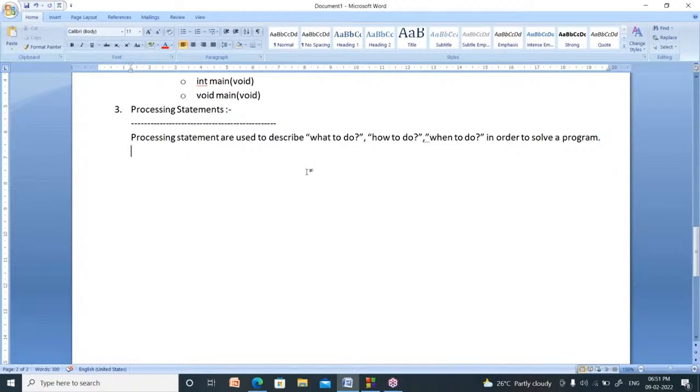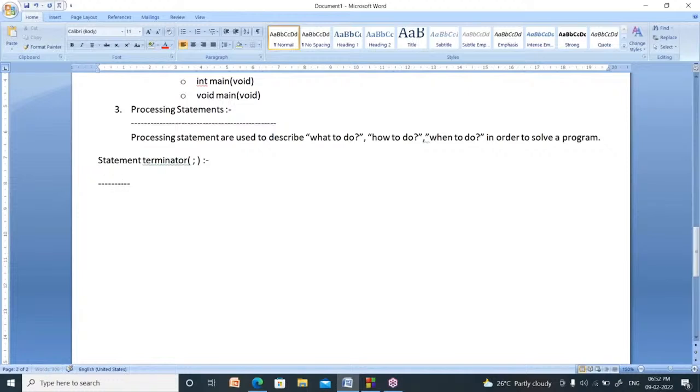Like that, in your C program also, you have to terminate each and every statement, means each and every line, with a semicolon. That symbol is called as statement terminator. What is that symbol? Statement terminator. That symbol is called as semicolon. Semicolon is called as statement terminator.